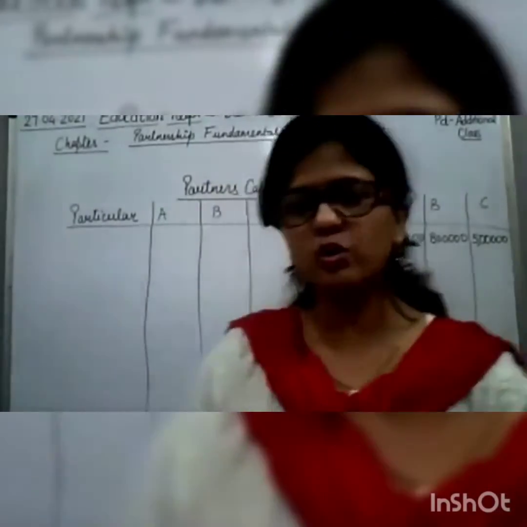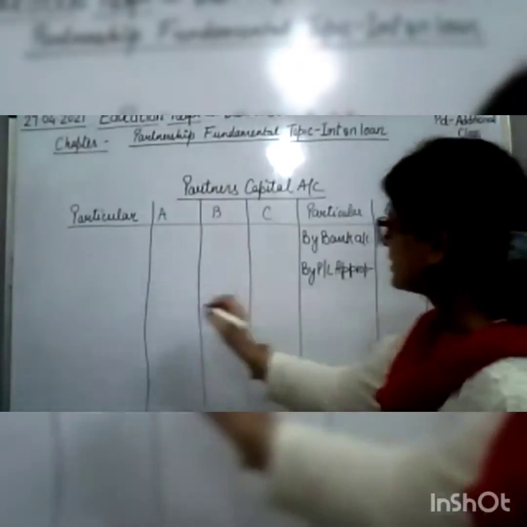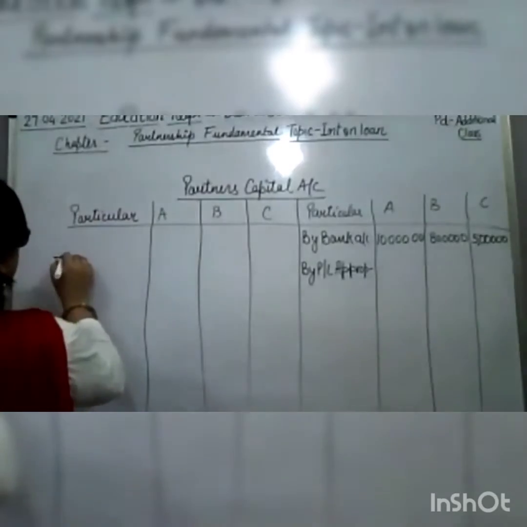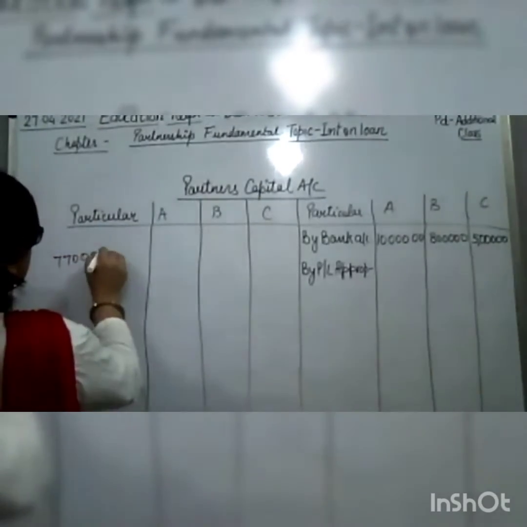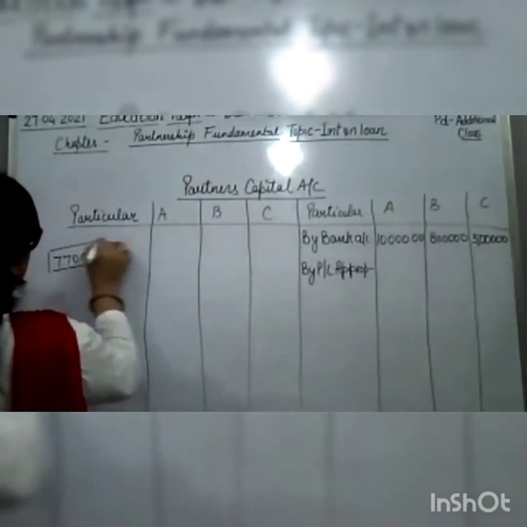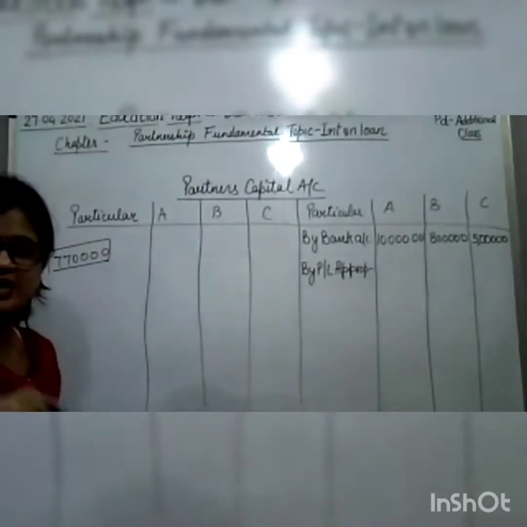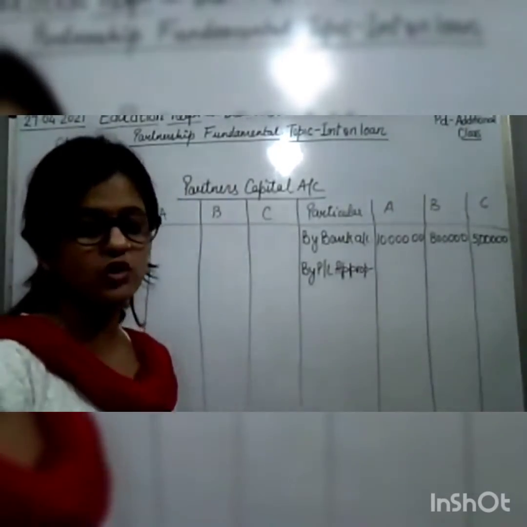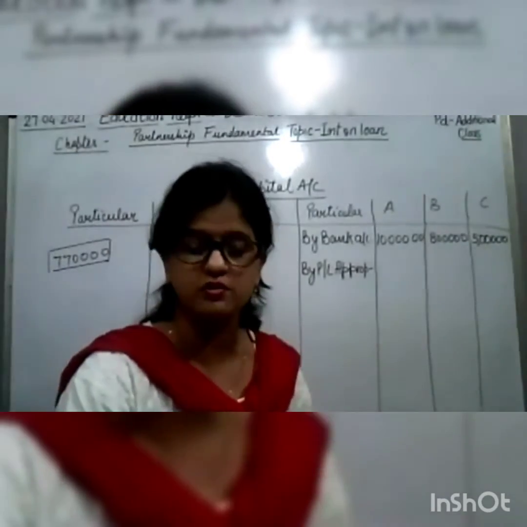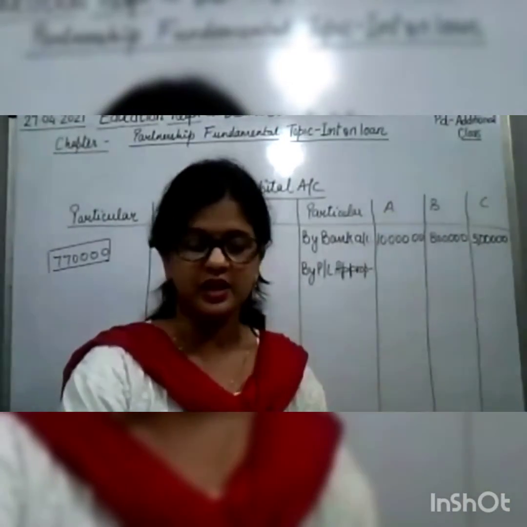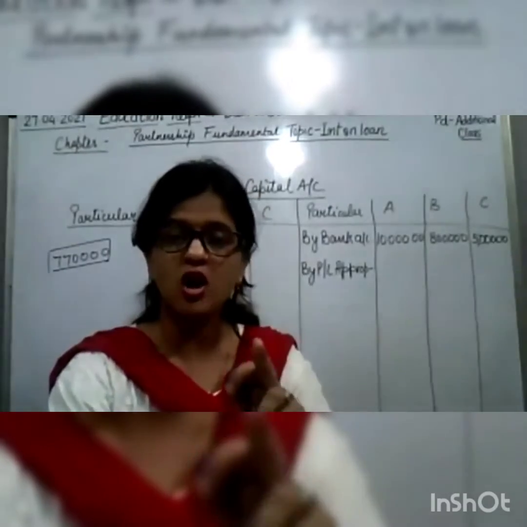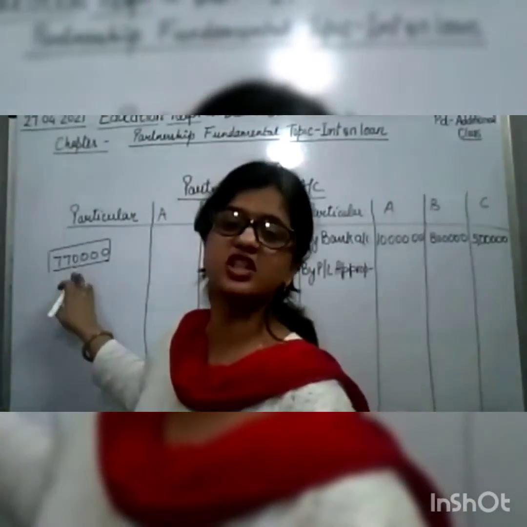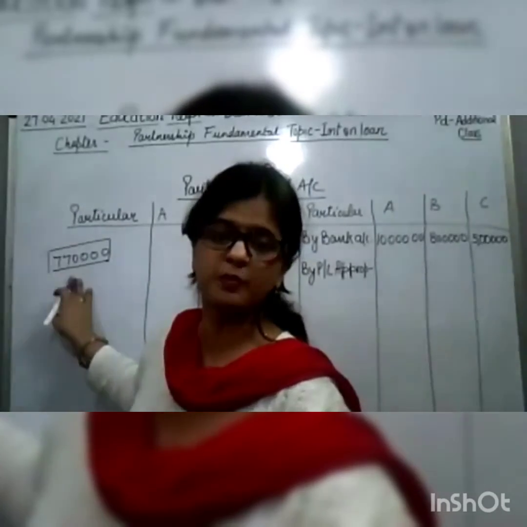See, now I'm doing, you see, 7,70,000 is given, right? This is net profit in your question. And now in the question, we have to give the interest on loan also. And interest on loan कहाँ जाता है? हमारा प्रॉफिट एंड लॉस में जाता है. यानी कि ये जो प्रॉफिट निकाला गया है, ये एडजस्टेड नहीं है, इसमें एडजस्टमेंट्स रिमेनिंग है.